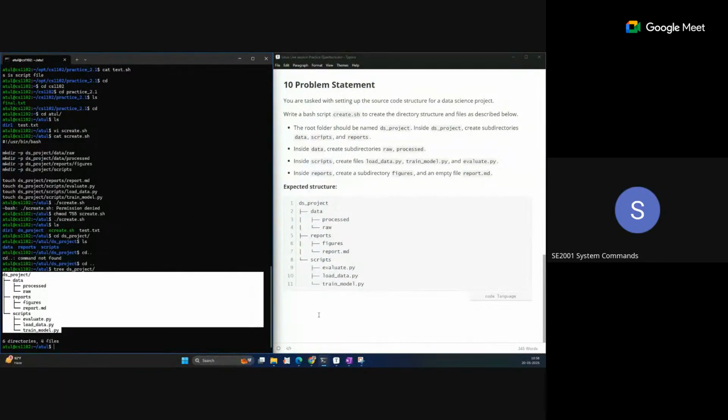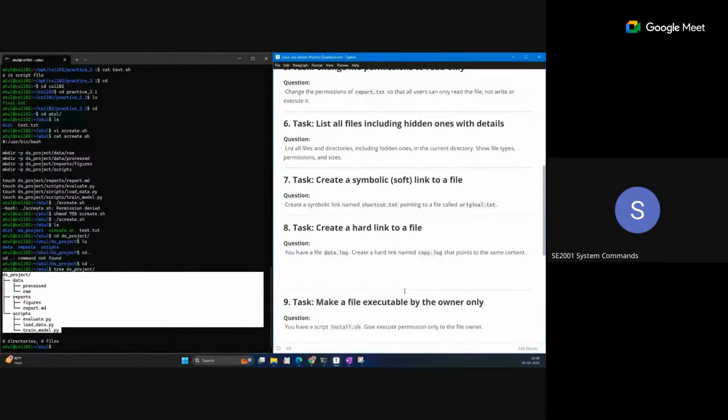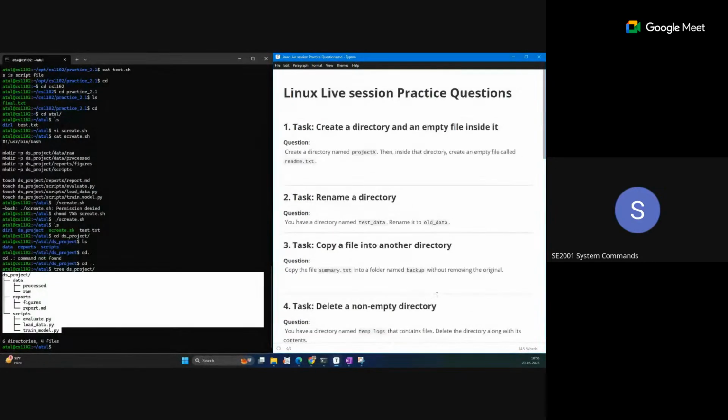Because of that, two editors are discussed, but be an expert in at least one of them. Okay, so this is the one question. Otherwise the basic questions are required. In the first assignment and practice questions, you will see this type of basic question, not very difficult, basic fundamental command based questions.